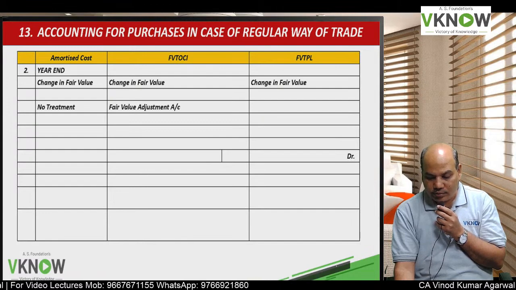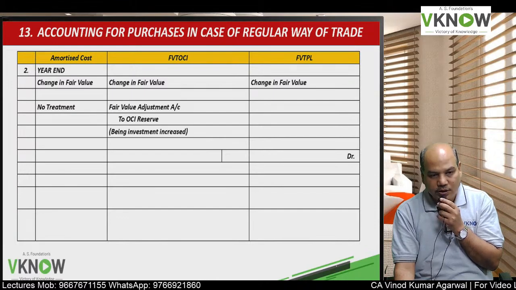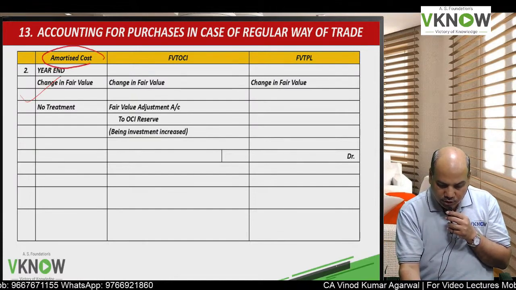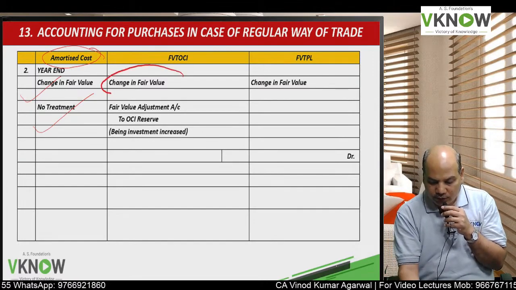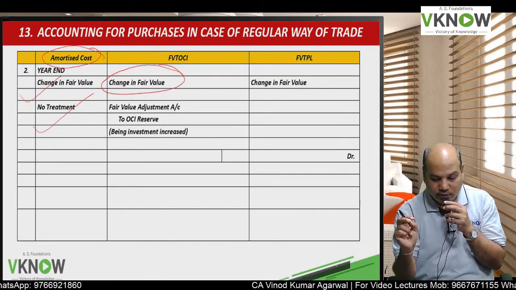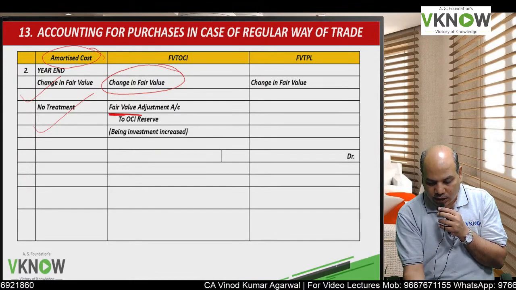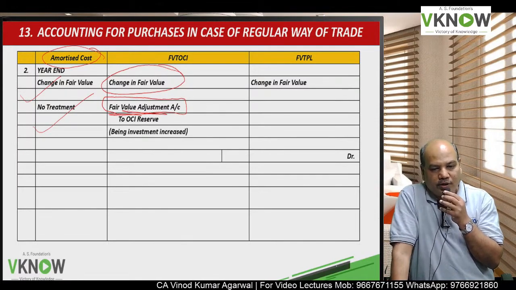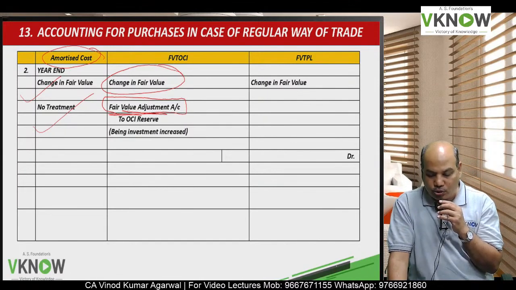At year end, suppose there is a change in fair value. In the amortized cost category, again no entry, no treatment. But if it is an FVTOCI instrument and there is a change in fair value, we will open an account called fair value adjustment account, because the financial asset is not there in my books right now. So temporarily we will open an account called fair value adjustment account to OCI reserve account.